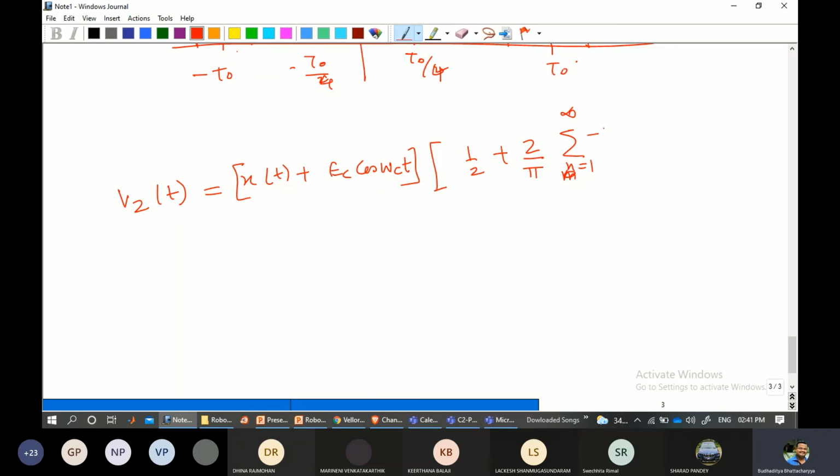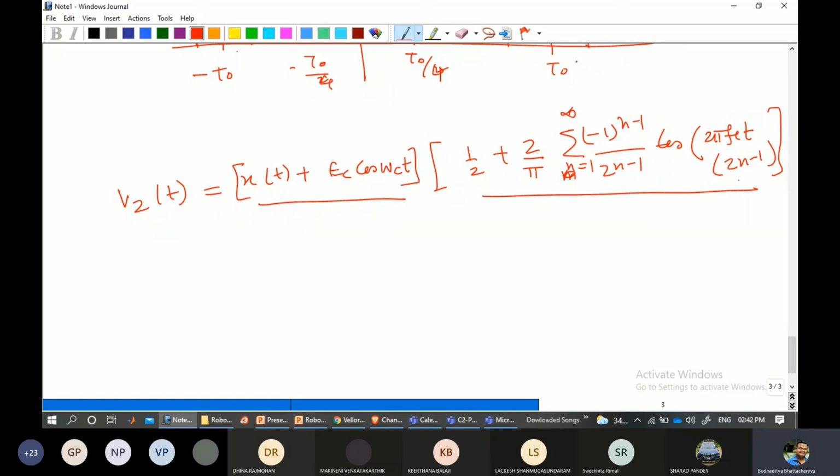This comes from the Fourier analysis. Don't worry, you don't need to mug up anything. You just understand how I'm trying to do it. Cos of 2 pi fc t, 2n minus 1, like this. It is an expression that comes in. g(t) is expressed in this way. This is a Fourier series expression. Since we don't know about Fourier series and we don't have the scope to explain at this point, just see what I'm trying to do. So this is my V1. This is my g(t).